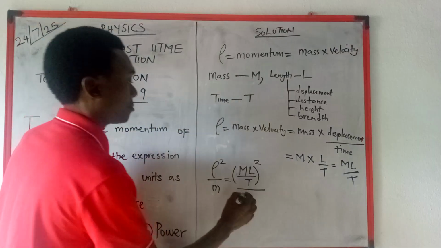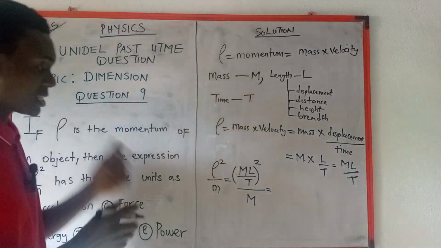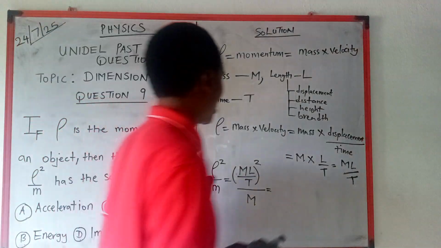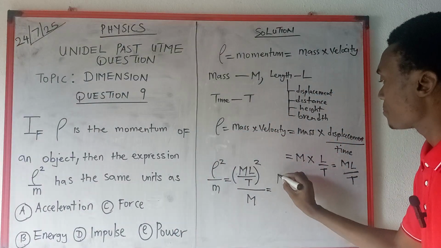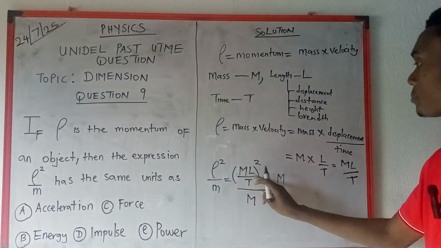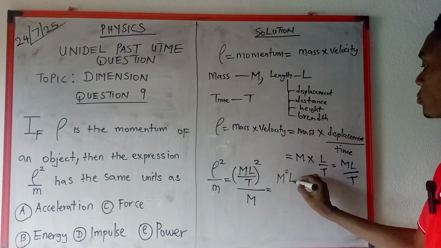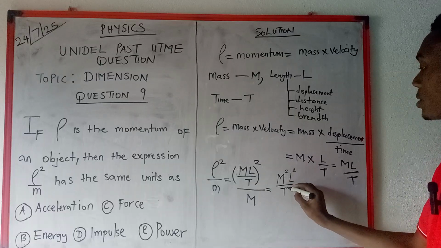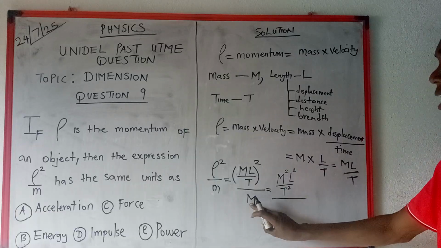M. Okay, now since it says square, let's square it. ML over T square. What are you going to have there? You're going to have M square L square over T square, over this M that is here.